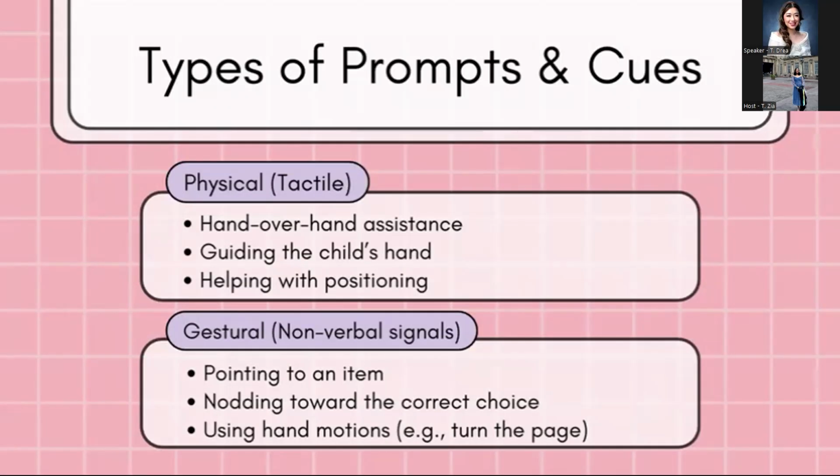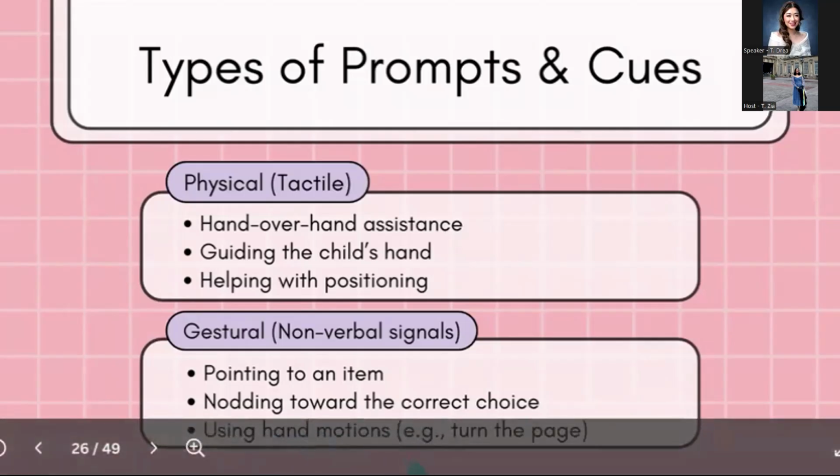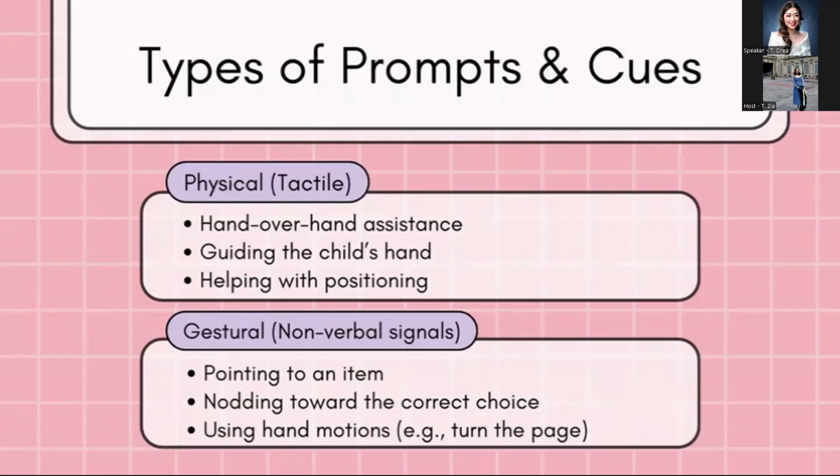Now, with gestural naman, these are your nonverbal signals. So, for example, magpo-point ka to an item, you are nodding toward the correct choice, and then pwede rin gumamit ng hand motion, such as motioning to turn the page. Gestural and nonverbal signals is used when the client understands visual information. So we use this one if we want to avoid giving too much verbal prompts or verbal input, I mean.